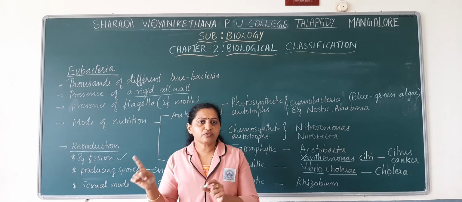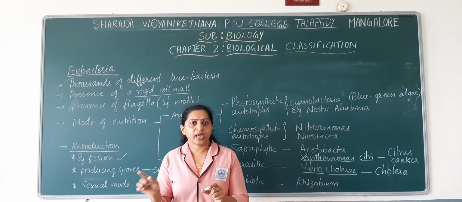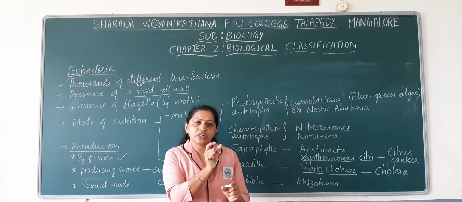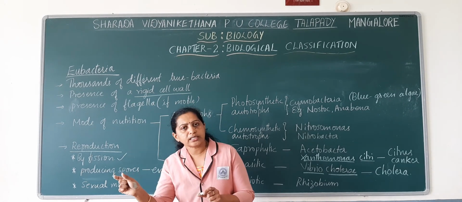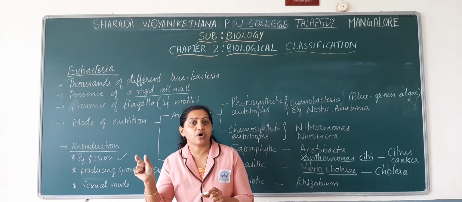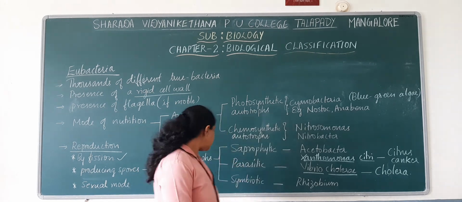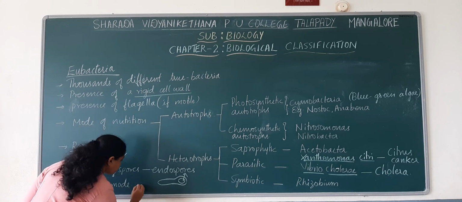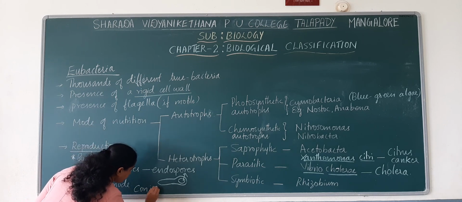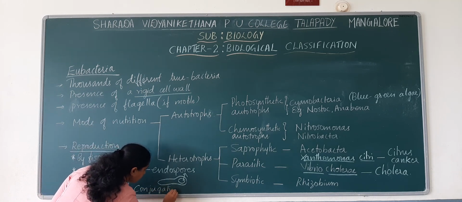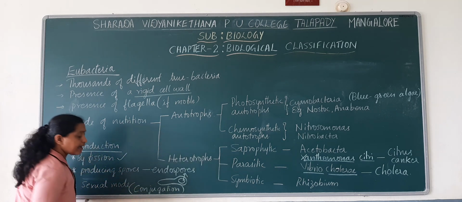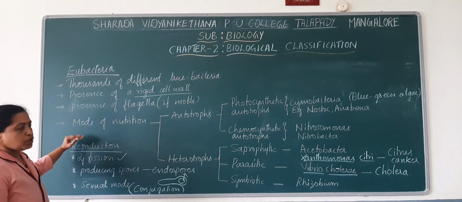Such a mode of sexual reproduction where the DNA is transferred from one bacterial cell to the other bacterial cell is also known as conjugation. So these are the characteristic features of eubacteria.